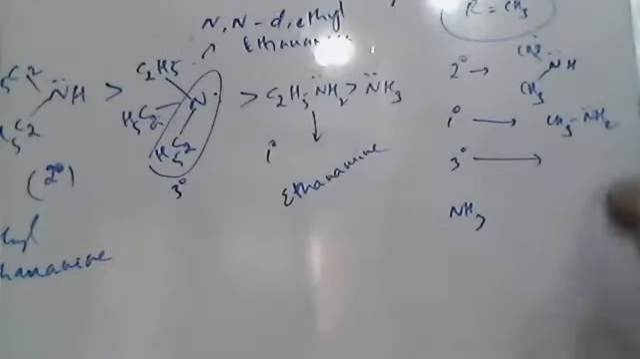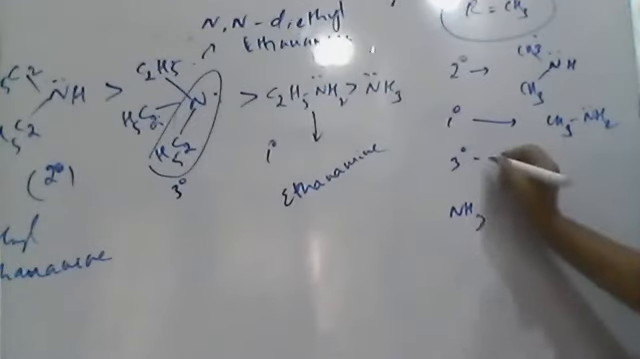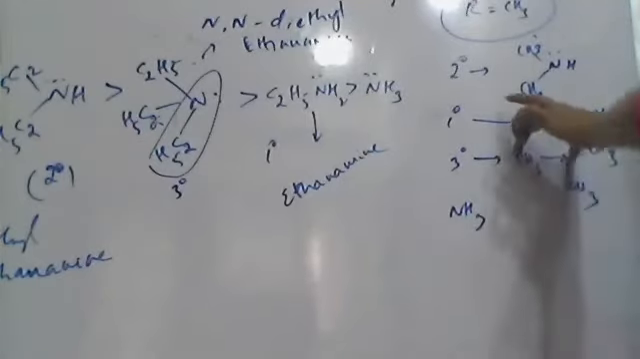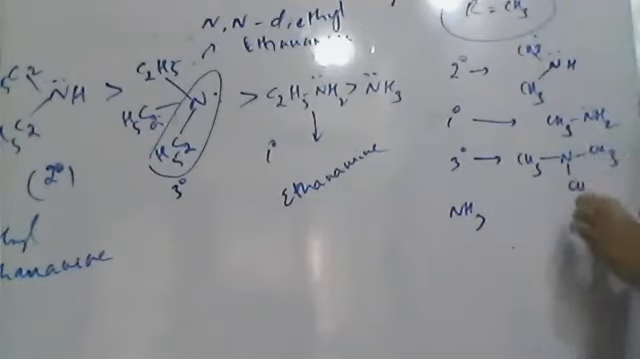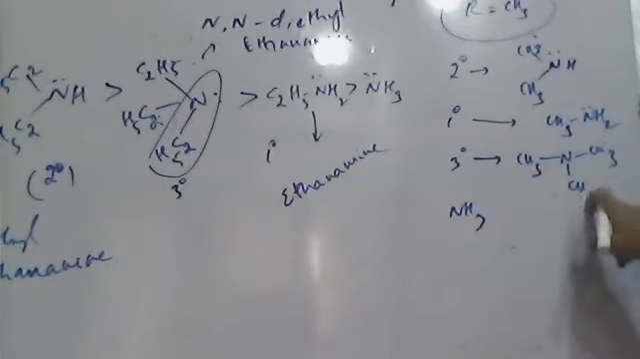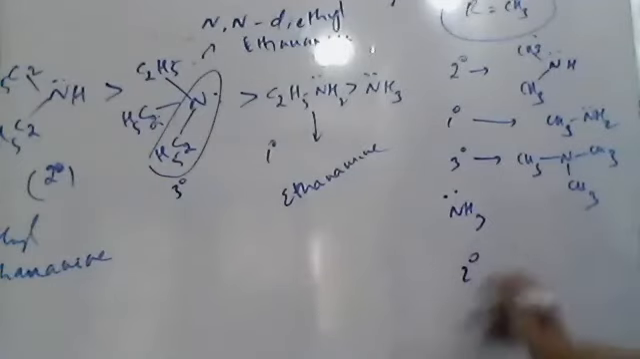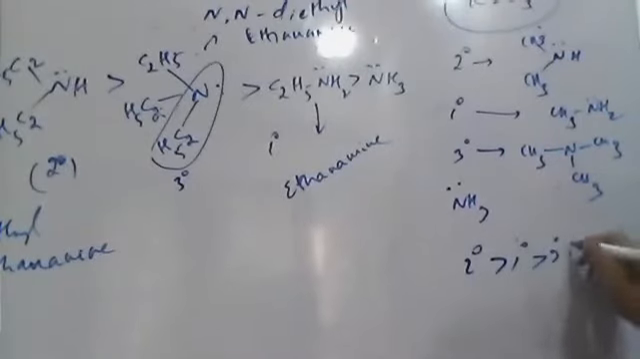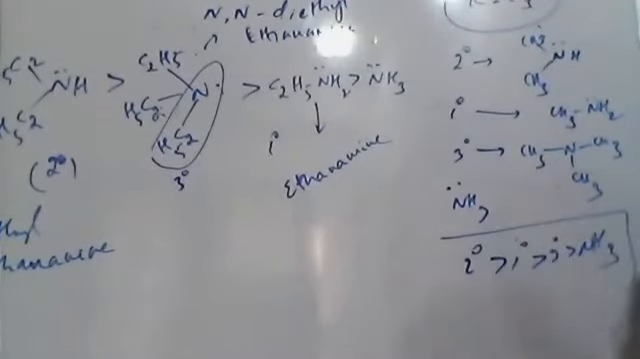Where tertiary is what? CH3 N CH3, and this has one more CH3 attached. So one of them is taken as the parent, methanamine, and add two methyls to the nitrogen: N,N-dimethylmethanamine, and this is ammonia. So the order is secondary, next primary, next tertiary, and next ammonia. This order you have to remember.